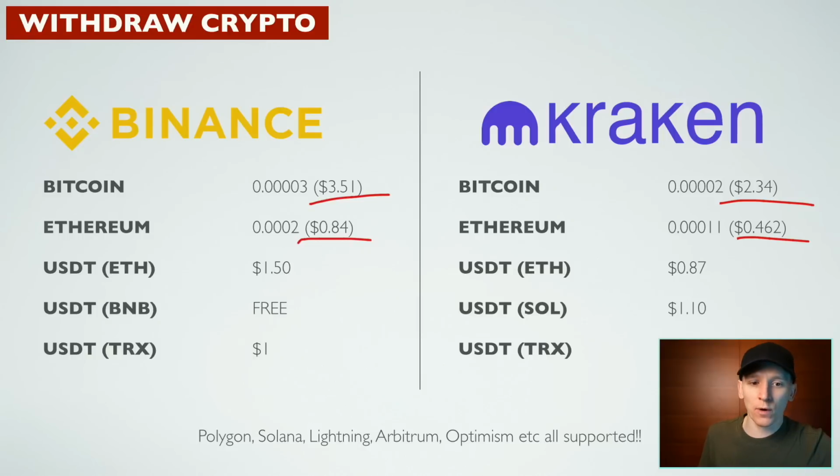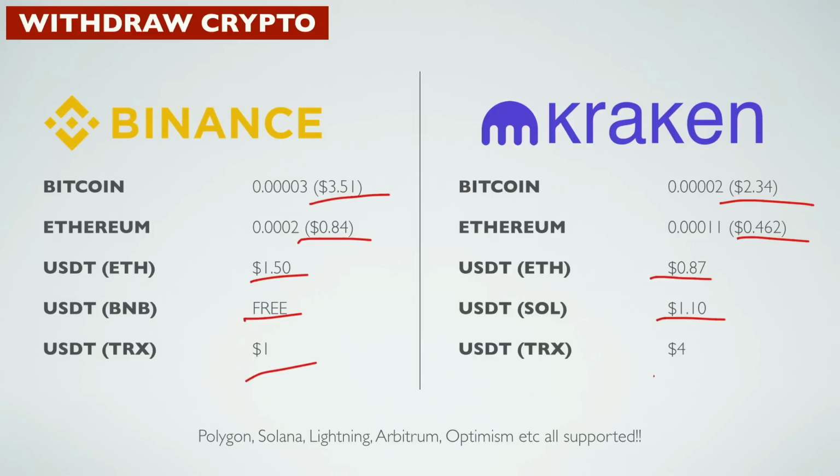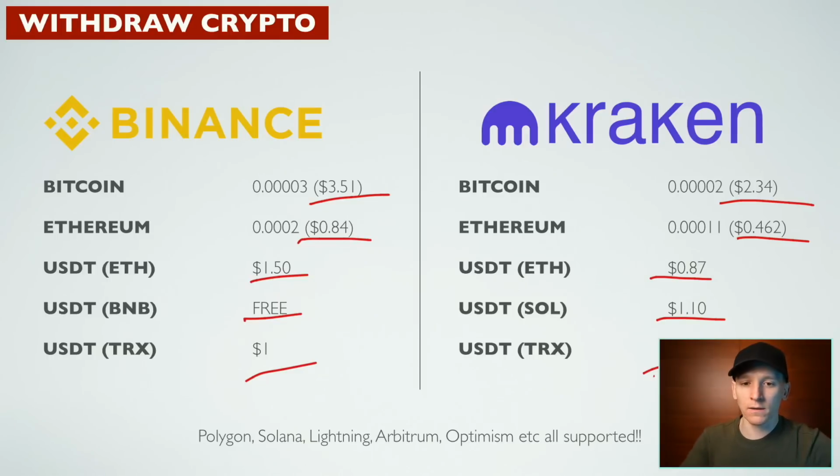If you want to send a stablecoin out, again, different blockchains have different fees, but for ETH, $1.50 and 87 cents for Kraken. If you use Binance's BNB chain, you can actually send USDT for free over BNB chain. On Solana, on Kraken, it's $1. Kraken do have Ink, their layer 2, but it's not massively well used. If you send USDT over Tron, then that's $1 on Binance and $4 on Kraken. So a little bit more on Kraken there. But the fees are not too expensive and certainly not overcharged, and they're really similar to each other.